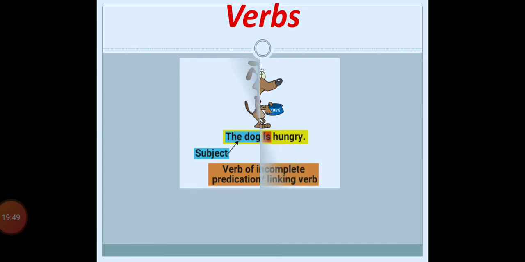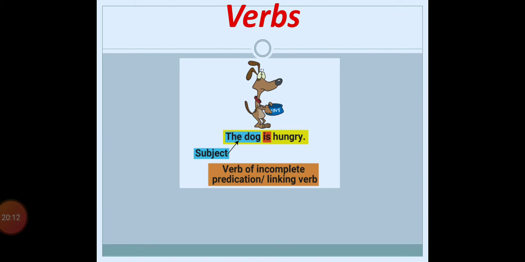Now we can see, just have a look at this example. The example is, the dog is hungry. In this sentence, the dog is the subject, is is our helping verb, hungry is our regular verb, right?